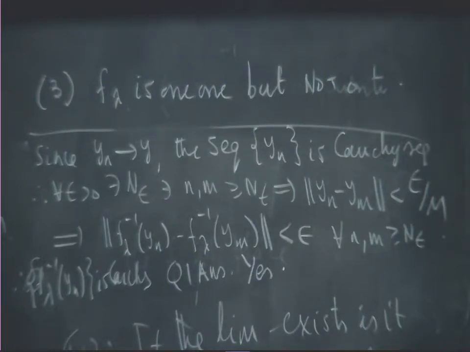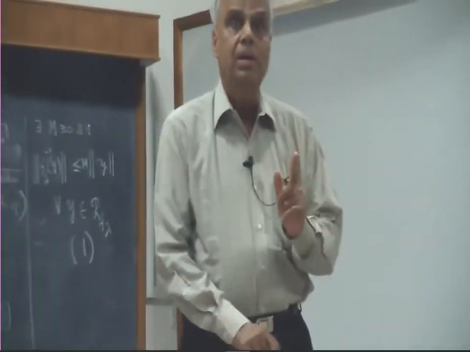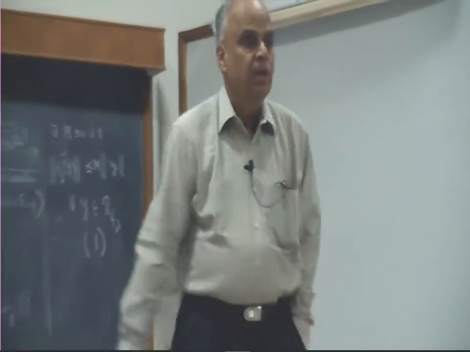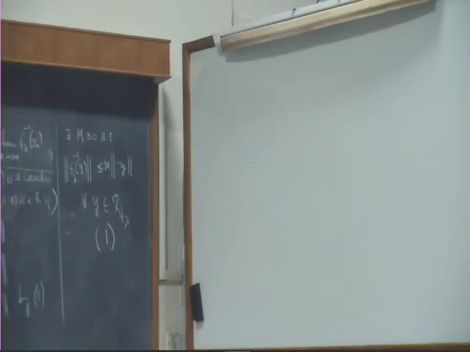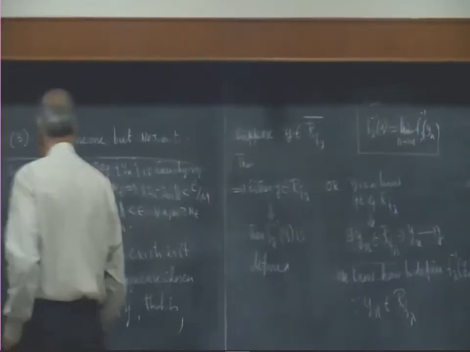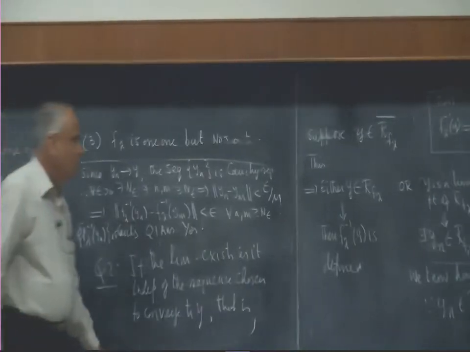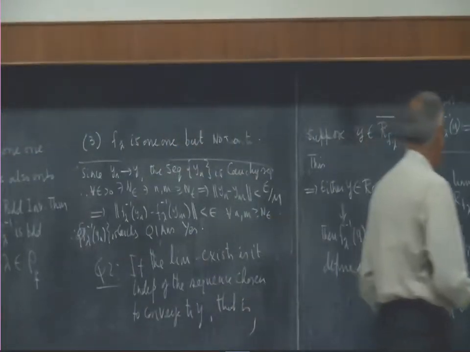The Cauchiness of f lambda inverse yn came on 2 counts. One, the linearity of f lambda inverse and the boundedness of f lambda inverse on the range of f lambda. That was important. And therefore, we are okay with question 1. So, now let us look at question 2.